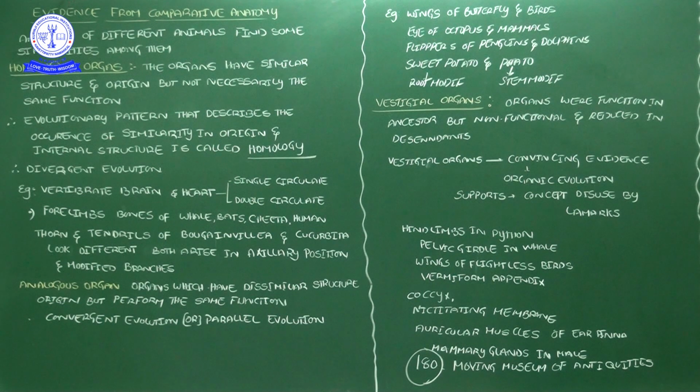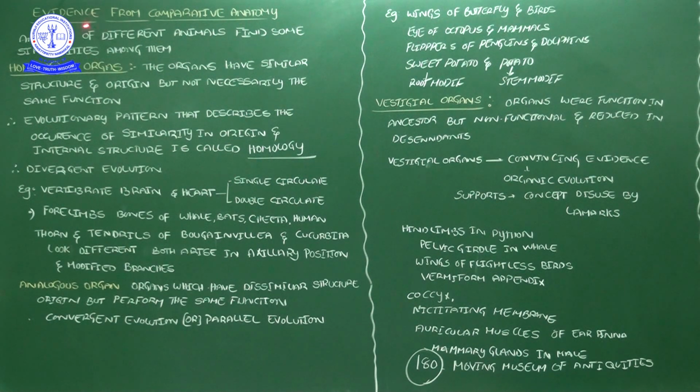Dear students, evidence from comparative anatomy. The word anatomy means the internal arrangement of organs. Anatomy is the study of the internal arrangement of body parts, whether it is a plant or an animal. In the 11th standard we studied plant anatomy. In the 12th standard you also saw some animal anatomy: what the different organ systems are and how those organ systems work. That is an anatomy related topic.